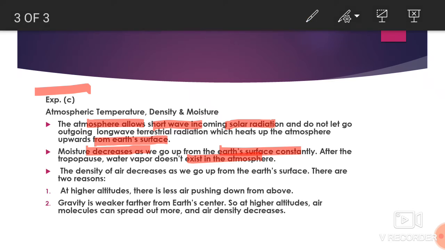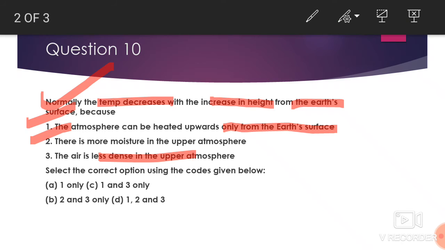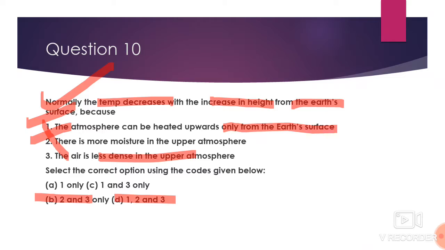So by this, what can we do? There is more moisture in the upper atmosphere? No. This statement is wrong in itself. And if this statement is wrong, then we can eliminate D, and we can eliminate B too, because wherever there is the second statement that there is more moisture in the upper atmosphere, we eliminate those options containing it. So B and D are eliminated. We are left with options A and C. So let's go for the next statement.